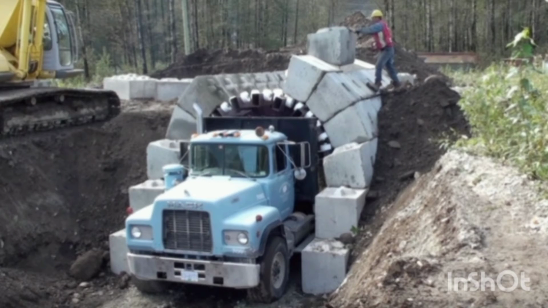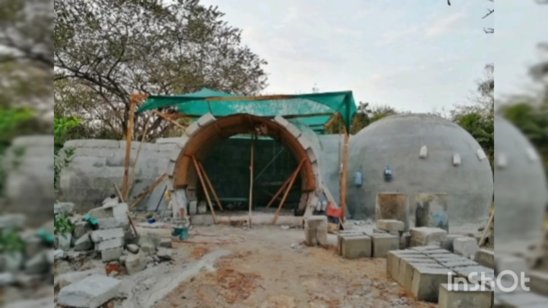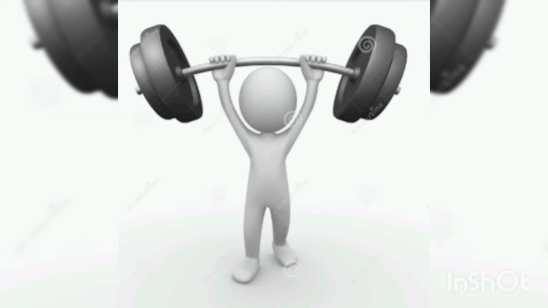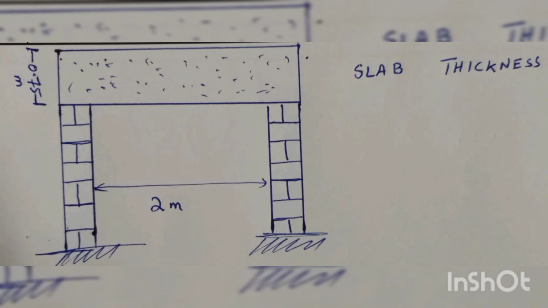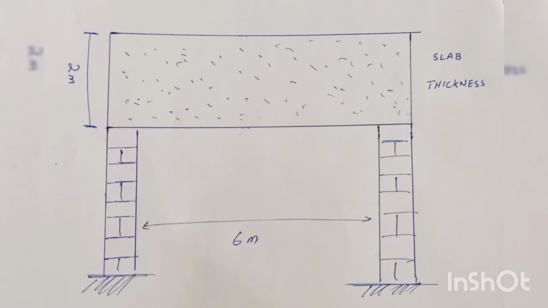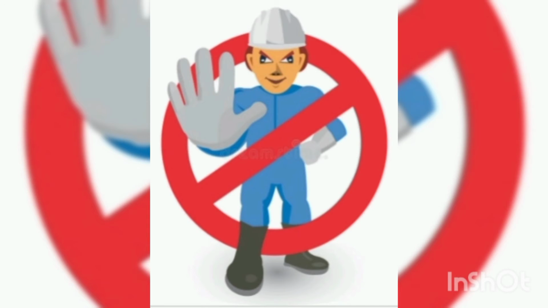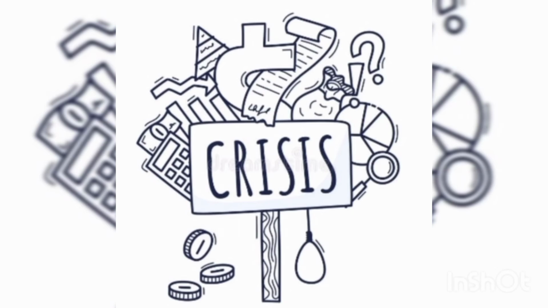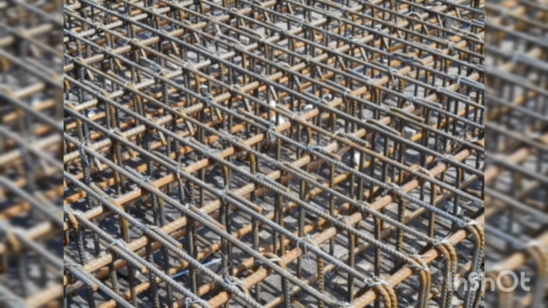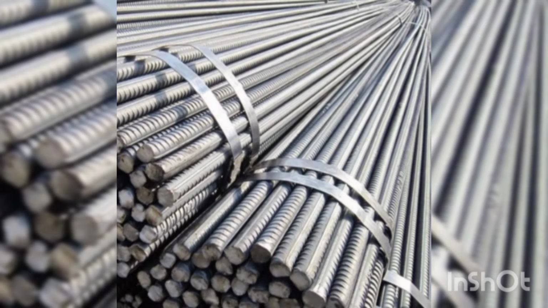If we make the structure with PCC, if the span is 2 meters, then to counter the forces and increase the tensile strength, the slab thickness should be around 1 meter. If the span is 6 meters, the slab thickness should be around 2 meters. So it is not applicable, it is not economical, so we cannot use it in real life. That's why we add some reinforcement.